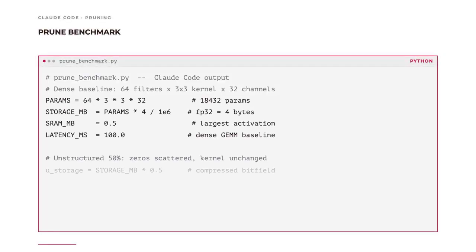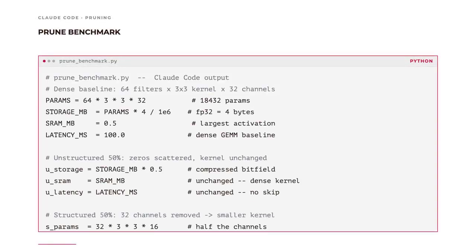The benchmark models 3 cases analytically. Unstructured pruning at 50% halves the non-zero weight count for storage, but the convolution kernel still iterates over the full weight matrix. Every multiply, including the zeros. Storage shrinks because a CSR format compresses zeros. SRAM and latency are functions of the kernel shape, not the sparsity pattern.